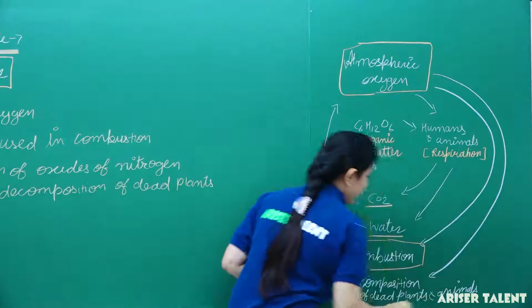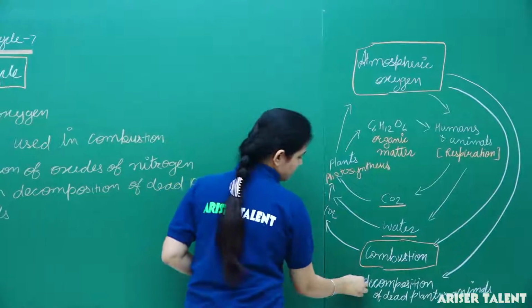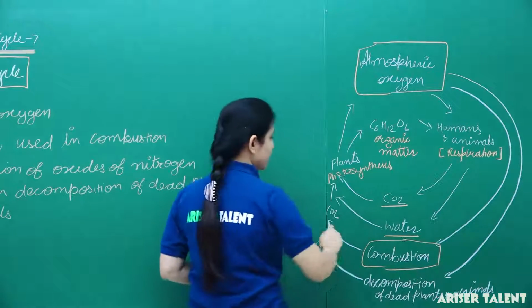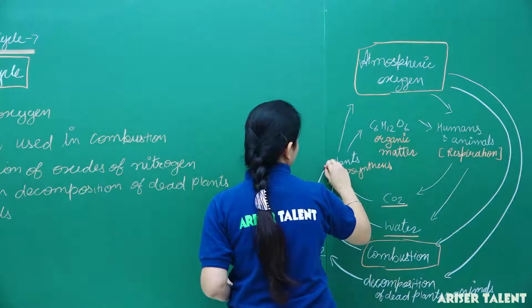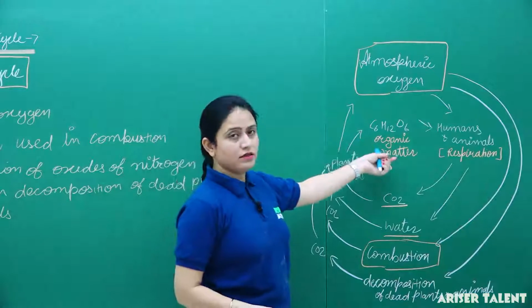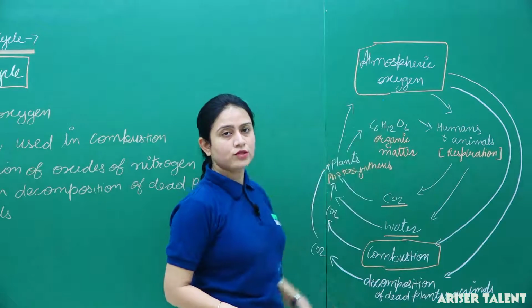Okay, then again they release carbon dioxide, and this carbon dioxide is again taken by plants to make their food, and they make organic matter, glucose, and they release oxygen into the atmosphere.